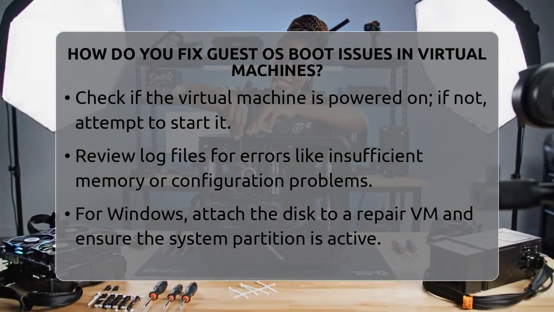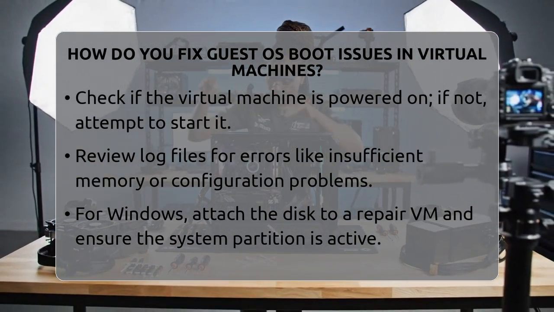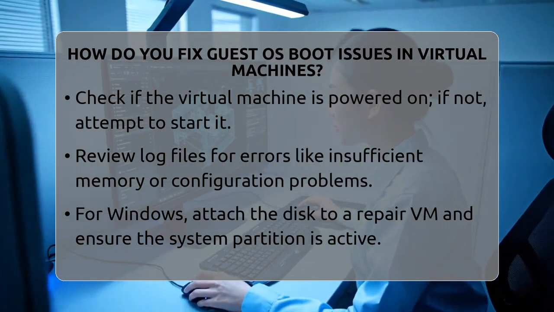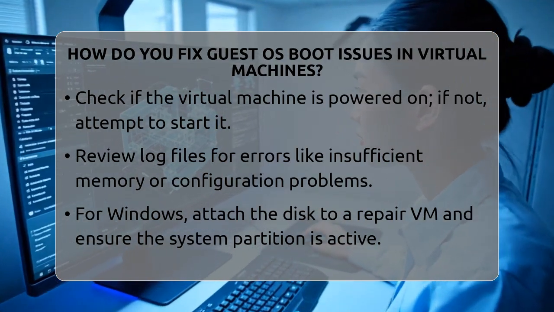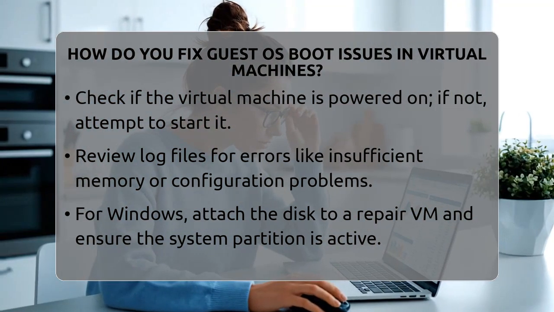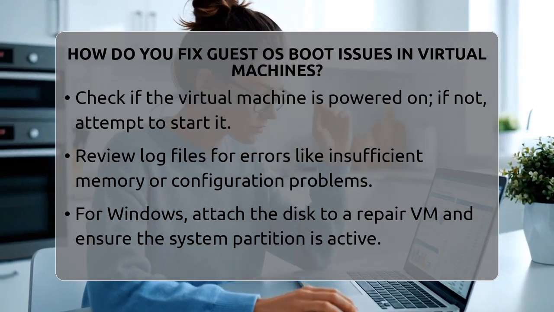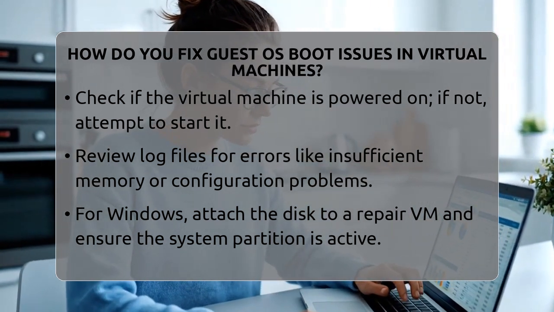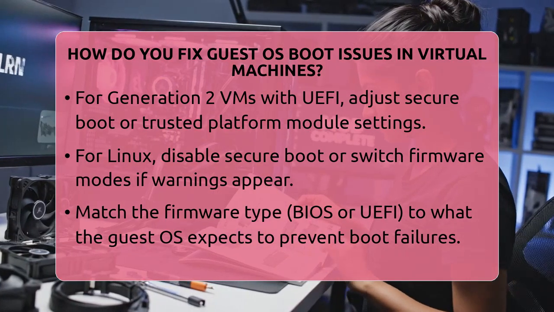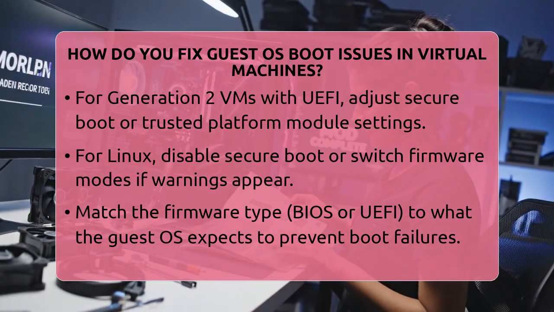For Windows guest operating systems, a common fix is to attach the virtual disk to a repair virtual machine. Use tools like the disk partitioning utility to check if the system partition is marked as active. If it is not, set it as active. This step is important for virtual machines that use BIOS firmware, known as Generation 1 virtual machines.